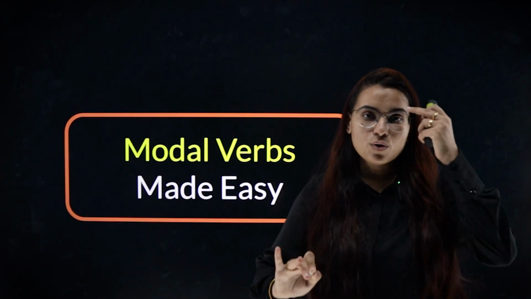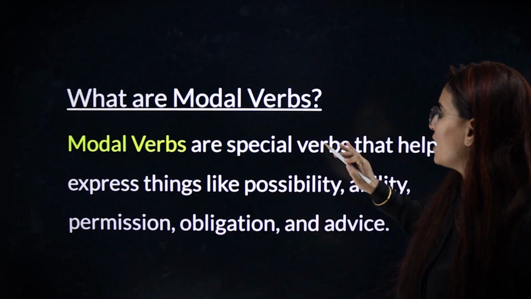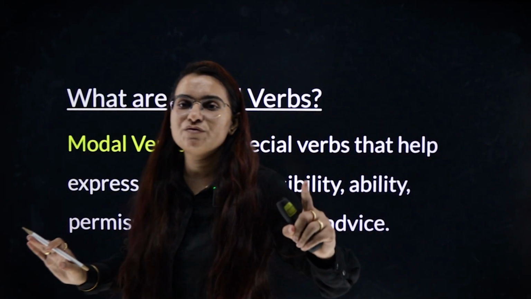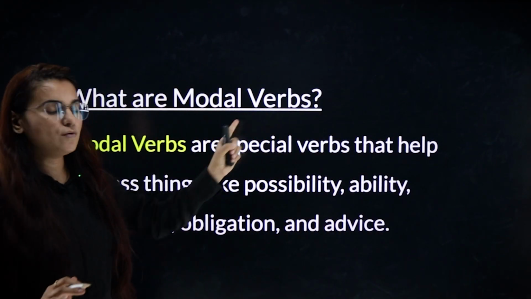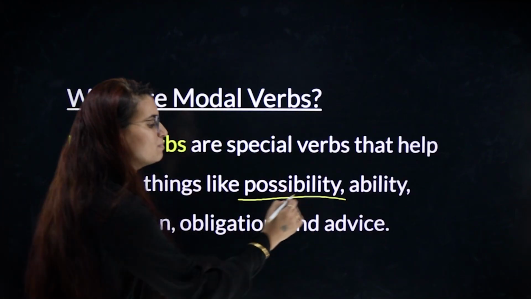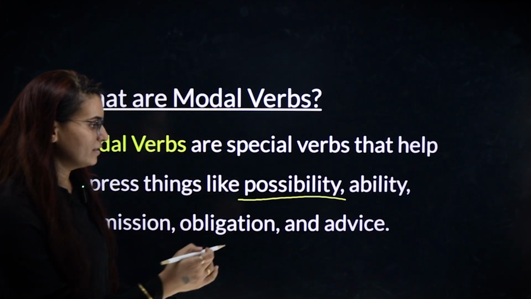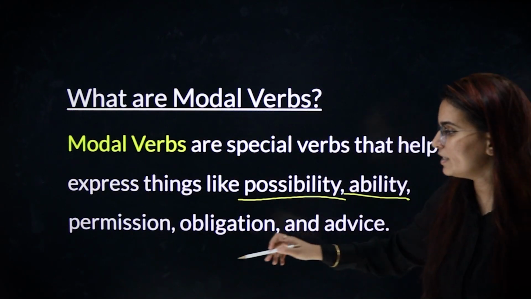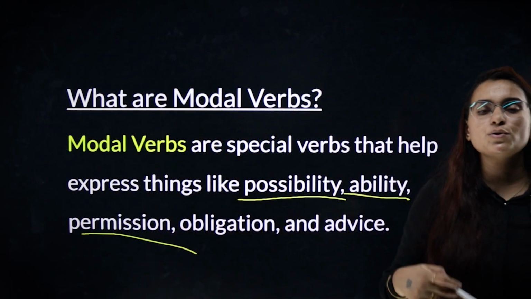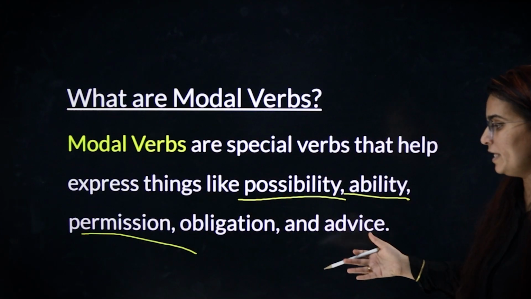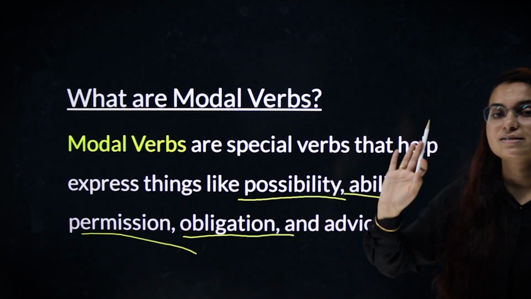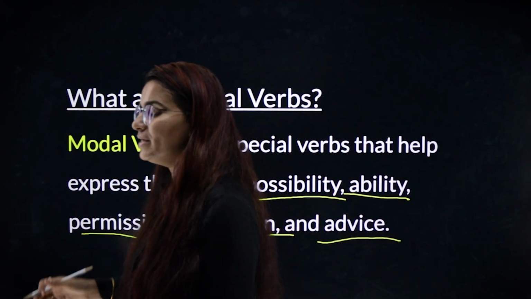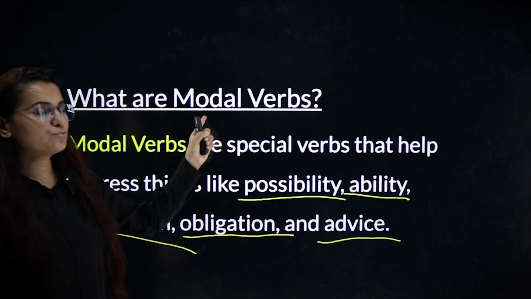Modal verbs are those words that help you to express things. Please listen to me very carefully. Why do we use modal verbs? We use them to talk about possibility. कोई काम हो सकता है. Ability. मैं ये कर सकता हूँ. Ability, possibility, permission. If you want to request or you want to give permission or take permission. Obligation. This is my duty. And advice.